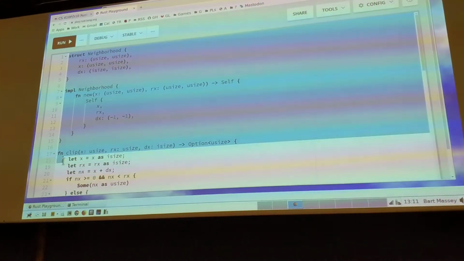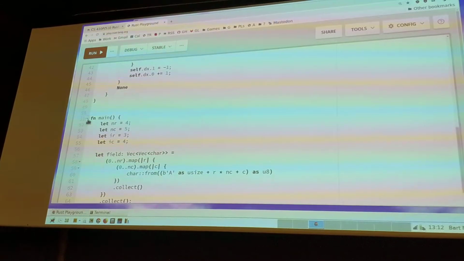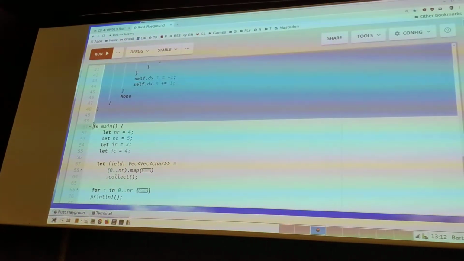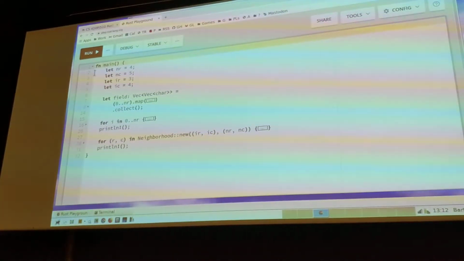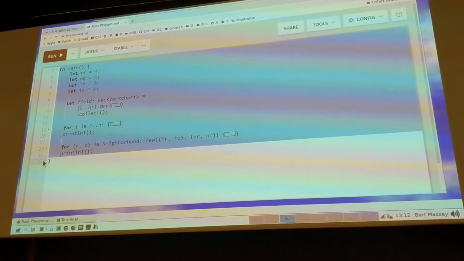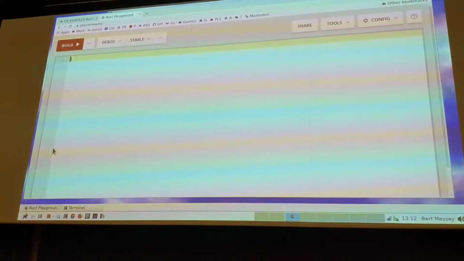I'm having trouble typing play.rustlang.org, it doesn't seem that hard. There we go. Here's our neighborhood from the other day. Probably would be easier to start with. Oh, well. Yep, sure enough. Fun.